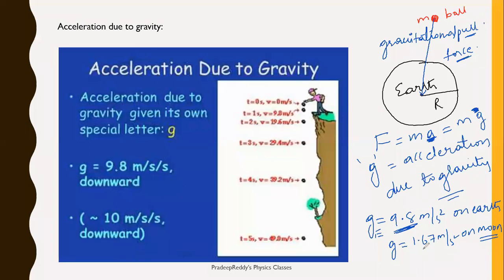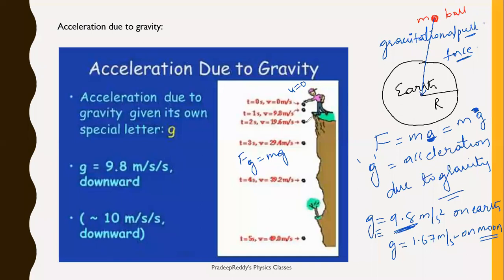Whereas coming to different planets, it will be varied from planet to planet. And in this case, as this person is leaving a ball starting from this position, initial velocity is 0. As it is being pulled downward towards the surface of the Earth, there is gravitational force acting over here, which is equal to mg, where g is acceleration due to gravity. This body falls with acceleration.